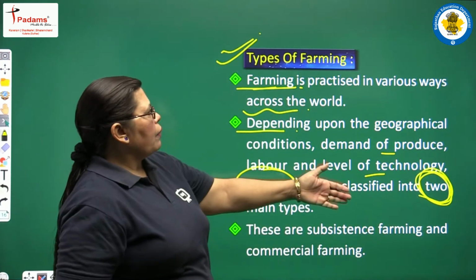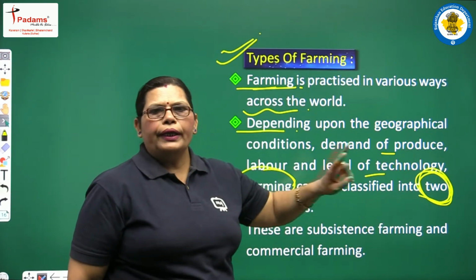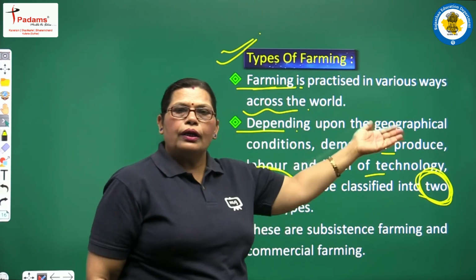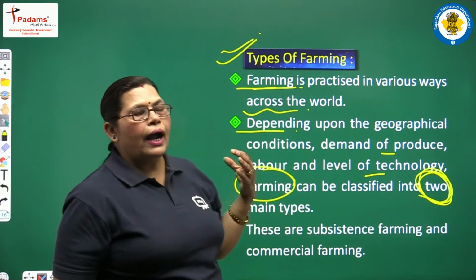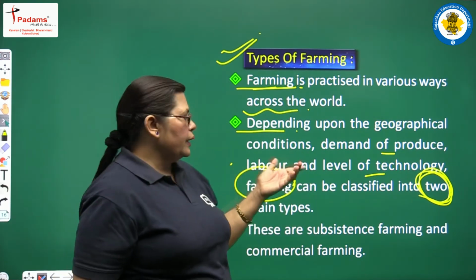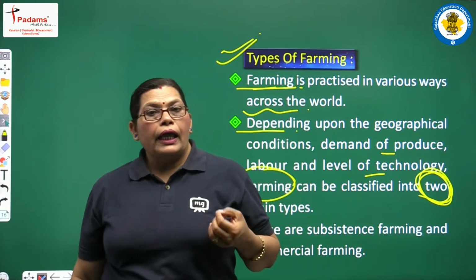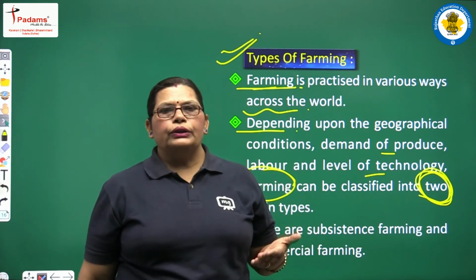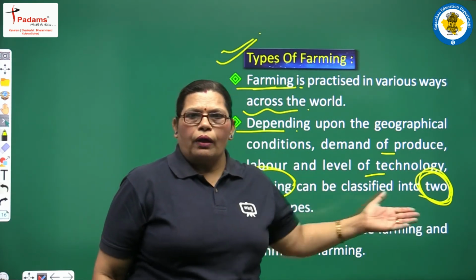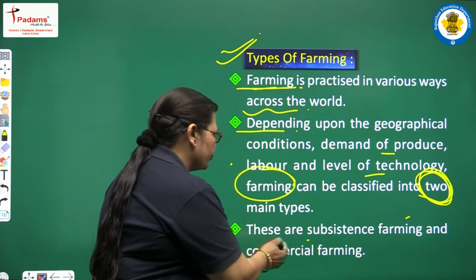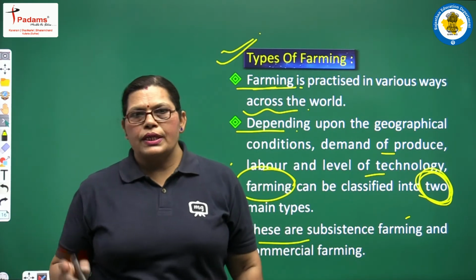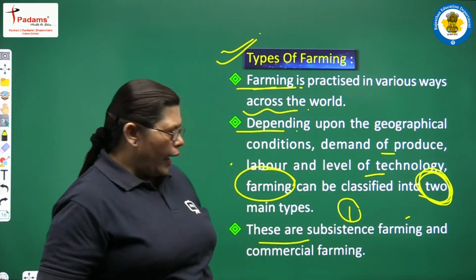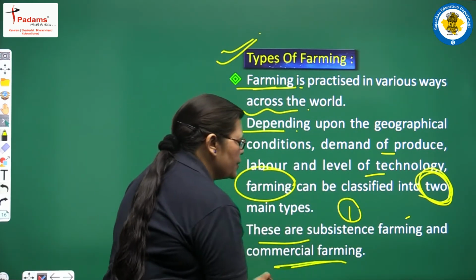See, farming is classified into two main types with all these geographical conditions, the demands of the produced things, the labor, and the level of technology used. The first one is subsistence farming and the second one is commercial farming.